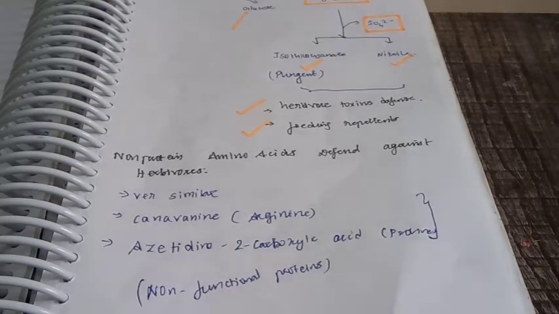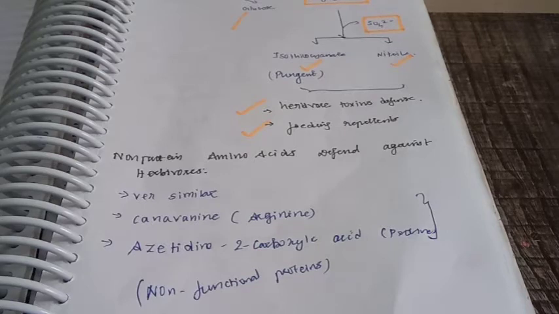These other amino acids are non-protein and are not incorporated into the protein. As a result, they are not involved in the growth of the plant, but they are present in free form and act as protective substances.